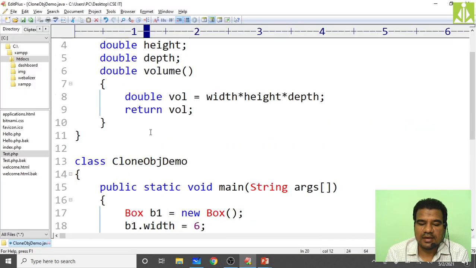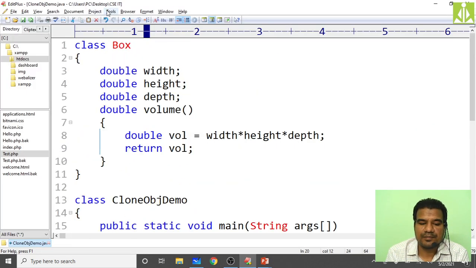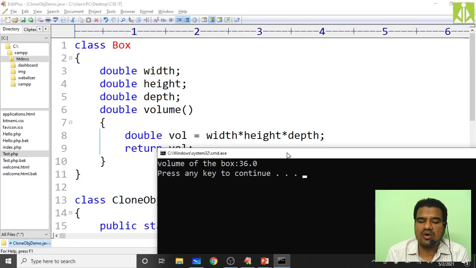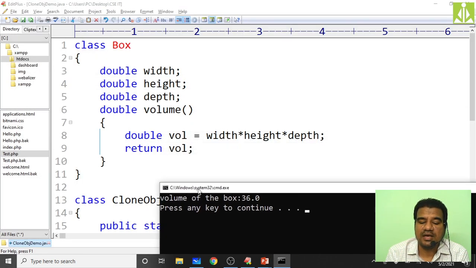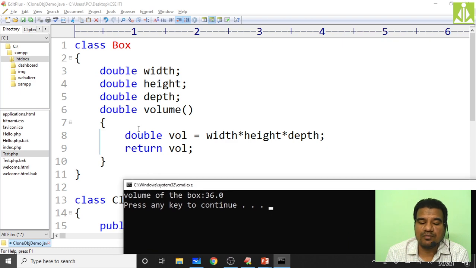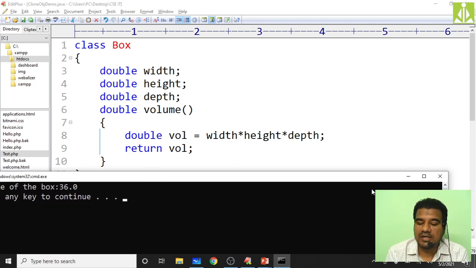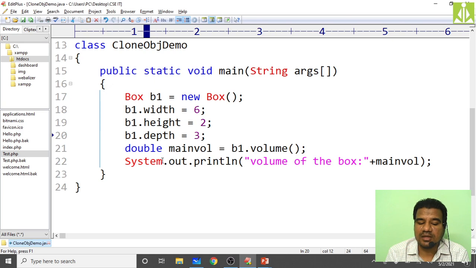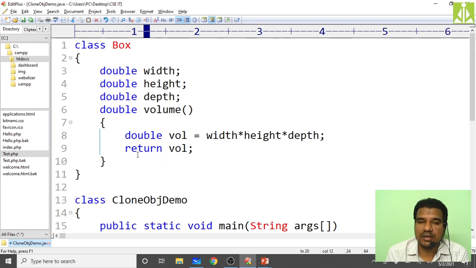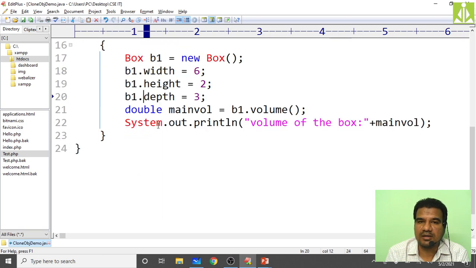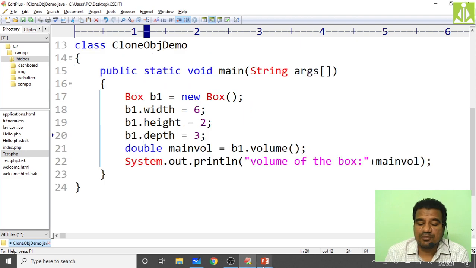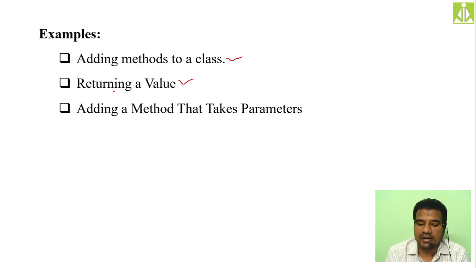Successful. Then run. As you can see, same output we are getting. Previously we printed the volume from the volume method only, but now we are doing it from the main method, by returning from the volume method and printing inside the main method. So the second thing, returning a value, is also over.